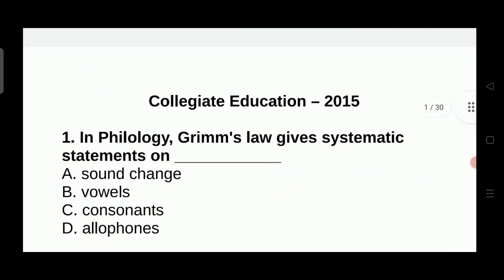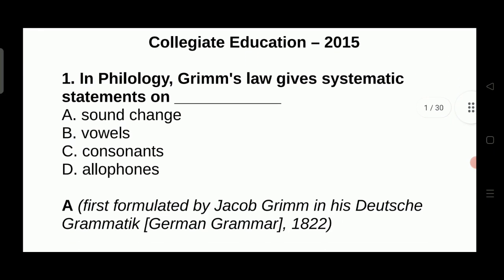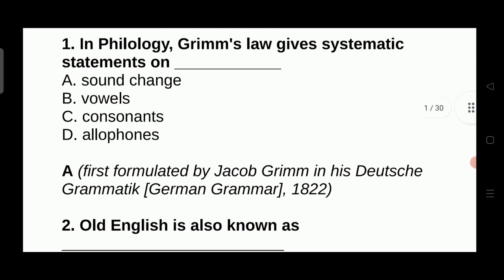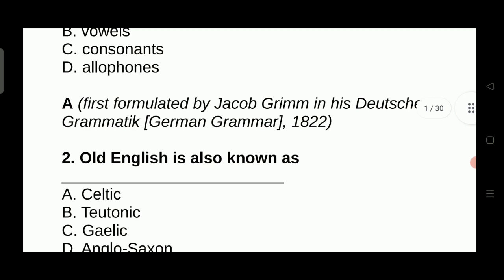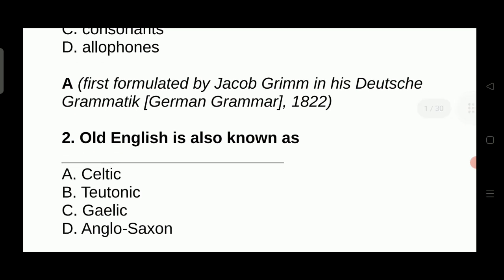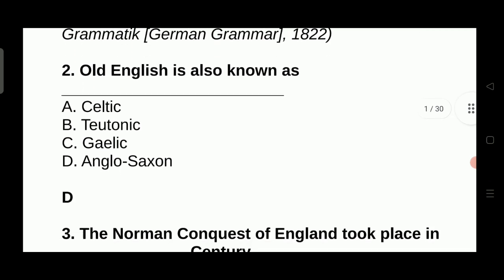Let me begin with 2015 lecturer in English question paper. In philology, Grimm's law gives systematic statements on sound change, vowels, consonants, allophone. The right answer is sound change. And Grimm's law was first formulated by Jacob Grimm in his Deutsche Grammatik, published in the year 1822. Old English is also known as Celtic, Teutonic, Gaelic and Anglo-Saxon. The right answer is Anglo-Saxon.